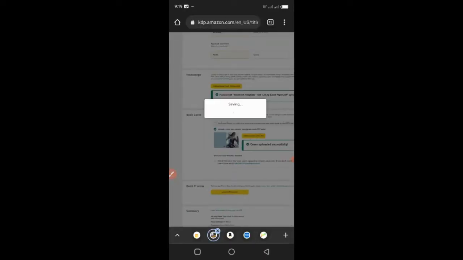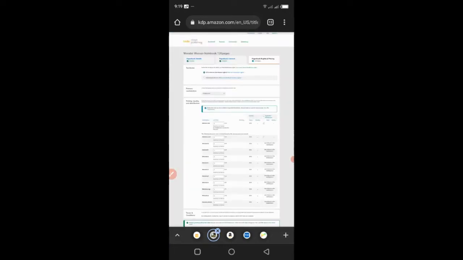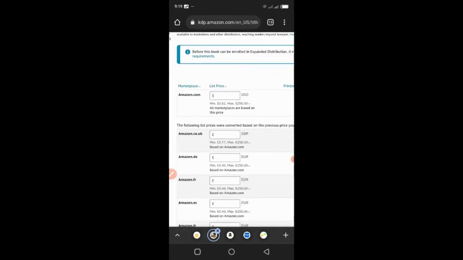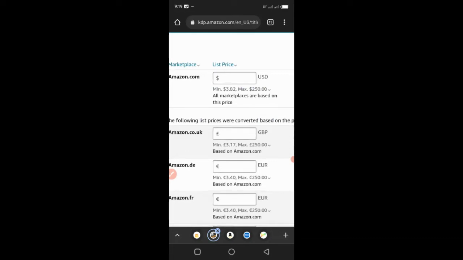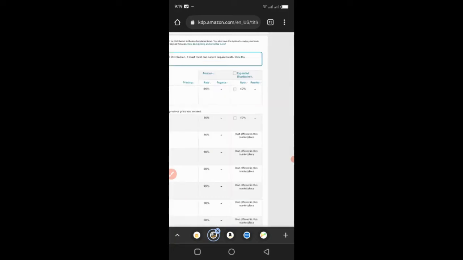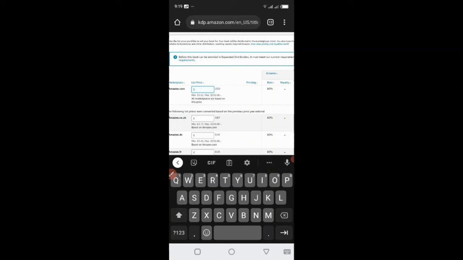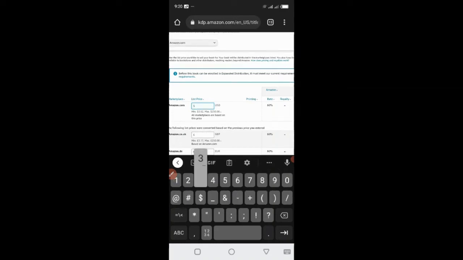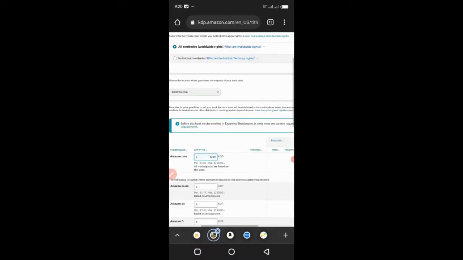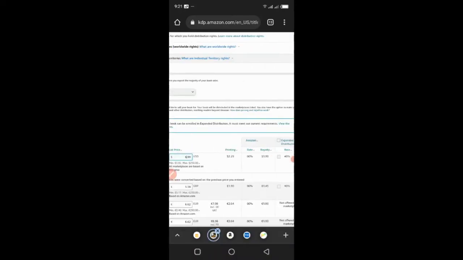It's going to save and continue, and the next screen is about your pricing. Like I said in the previous Kindle publish, there is a technique to pricing so that you don't go pricing too high or too low for your products. So we can see here Amazon said that the minimum we can price this is $3.82 and the maximum $250. So it just depends on the research you've made, and you're going to be taught that in the course. This is a notebook, so I'm just going to put $3.99, and you can see... $6.99. Yeah, so that's more like it. I'm just doing this for lecture purposes.